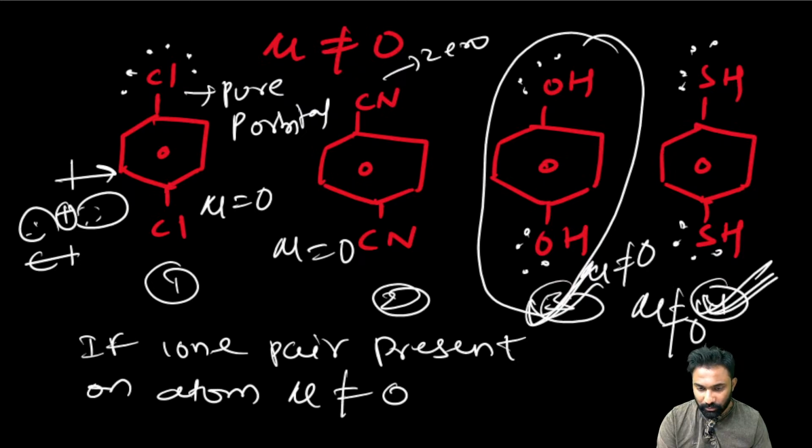Clear? Now the dipole moment is equal to 0. Third and fourth. Good. The dipole moment mu is not equal to 0 in the third and fourth. Next. My dear friends, now you have to tell me that, next.